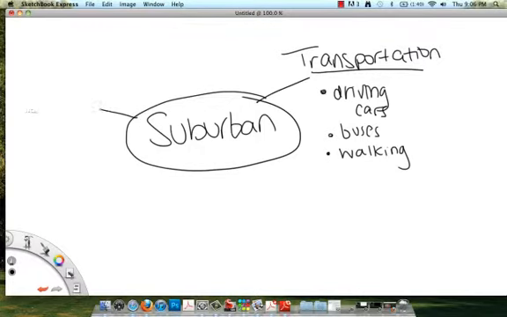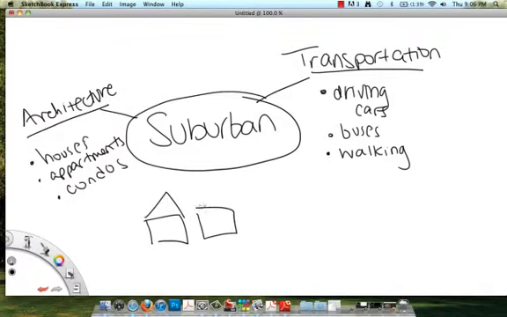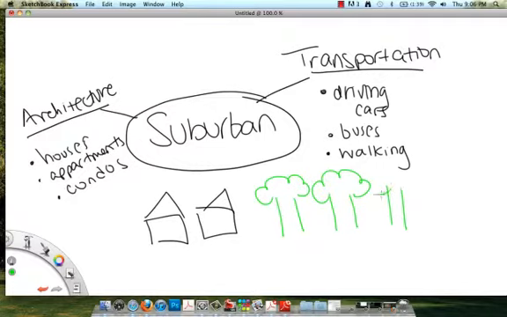The architecture in a suburban community includes houses, apartments, and even condos. And here's a quick little picture of some houses and some trees, because like we said, there's lots of greenery in a suburban community.